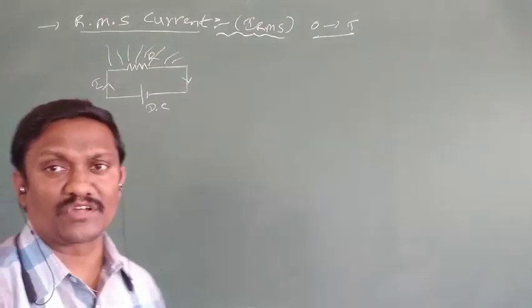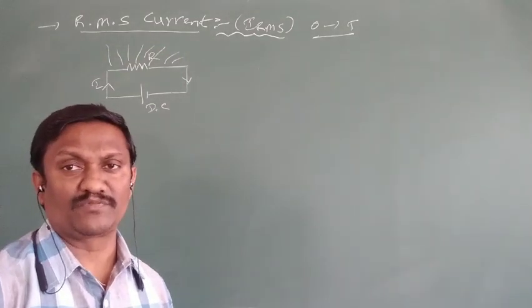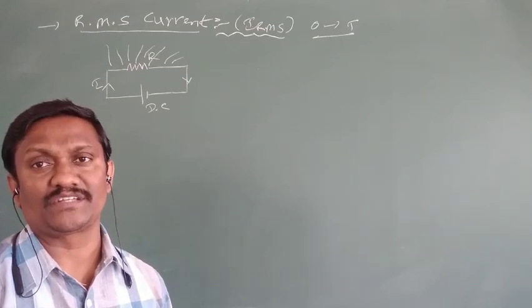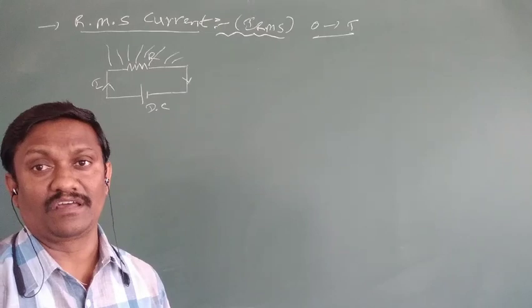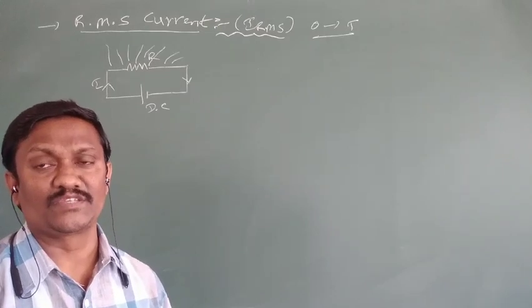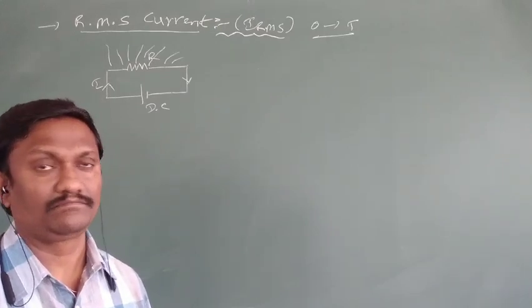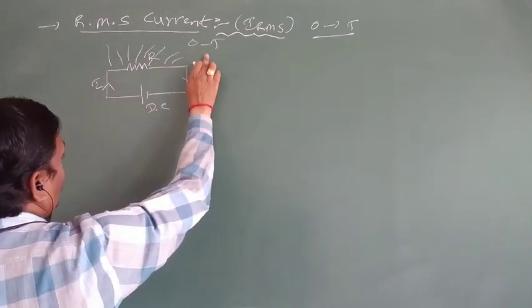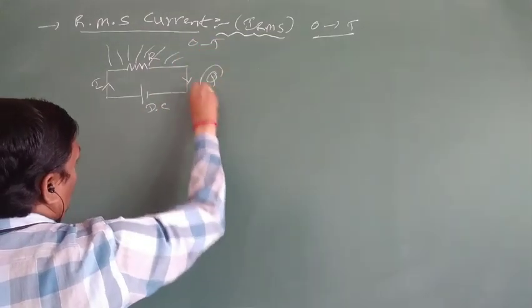In an iron box, an electrical heater, or an electrical geyser, when current passes, heat is produced. So in a full cycle, a DC source produces some amount of heat.